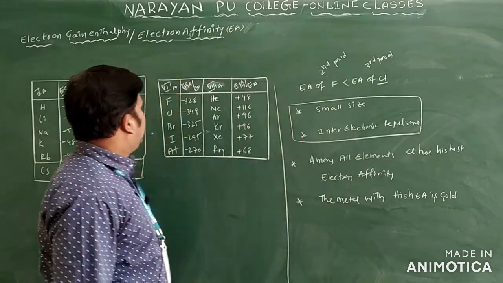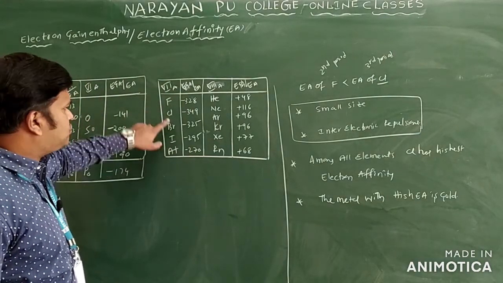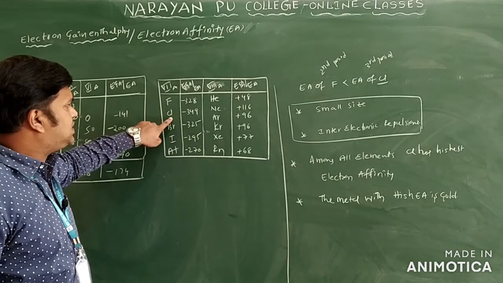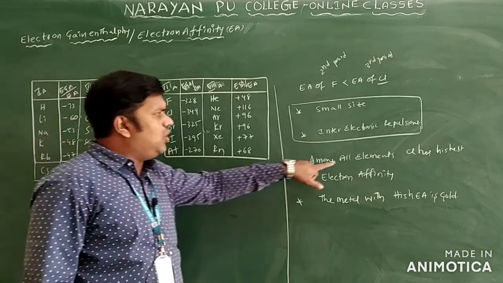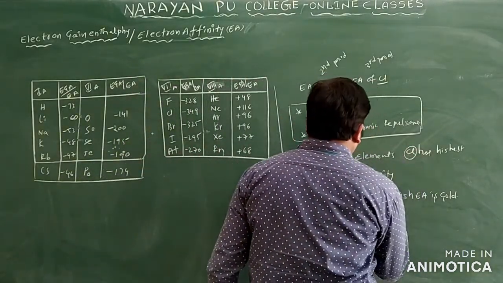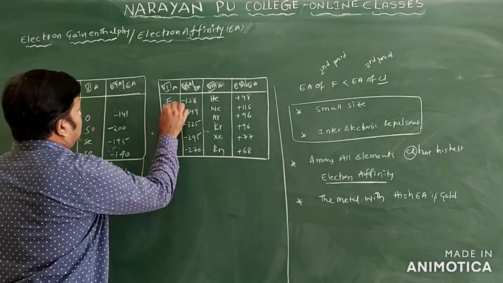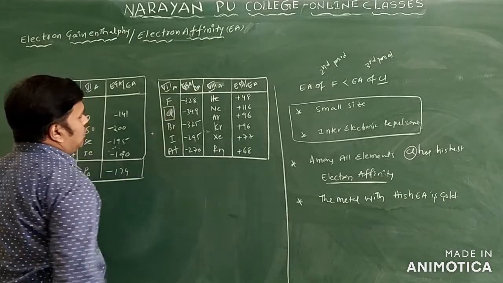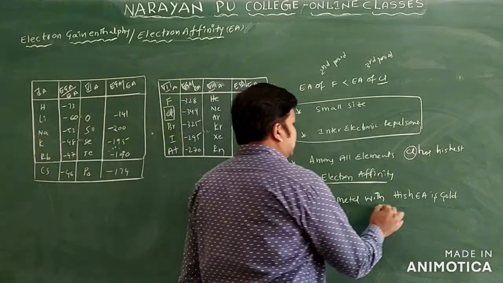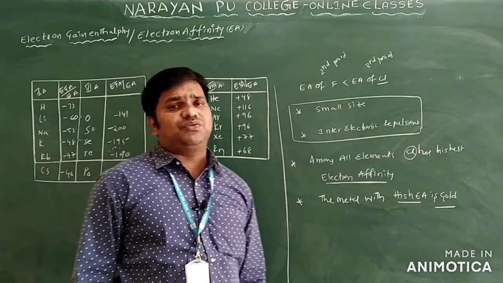We'll see the values of this one. You can see fluorine, chlorine, bromine, iodine values are there. Which one has the highest value? Minus 349 for chlorine only. Clear? Next is fluorine. Among all the elements here, chlorine has the highest electron affinity. Very important: chlorine has the highest electron gain enthalpy value, or you can say electron affinity only. Next to that, the metal which has the highest electron affinity is gold only.